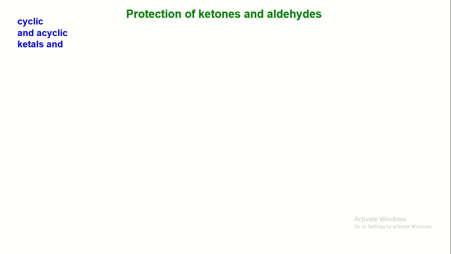Now, let us discuss the protection of ketones and aldehydes. Ketones and aldehydes contain the carbonyl group. The carbonyl group is electron deficient. Therefore, protection is done by formation of either cyclic or acyclic ketal or acetal. It is also done by the formation of a dithio derivative.